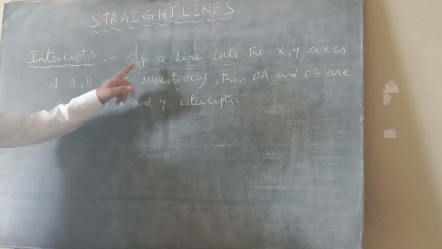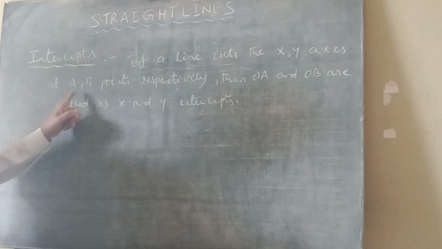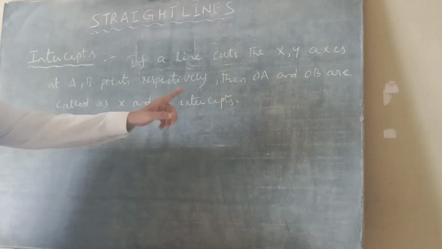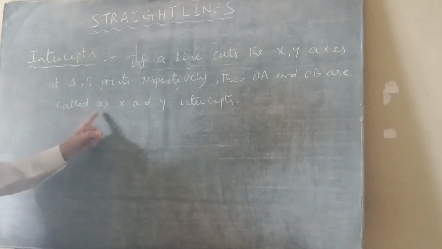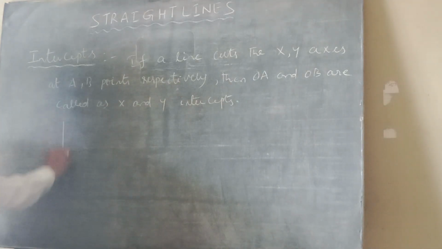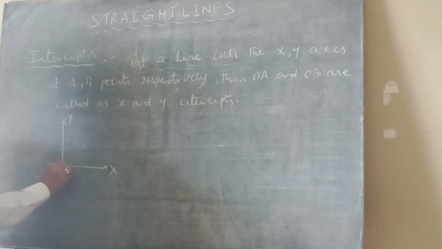Intercepts means if a line cuts the xy axis at a comma b points respectively, then OA and OB are called as X and Y intercepts. Suppose these are the coordinate axes x, y.